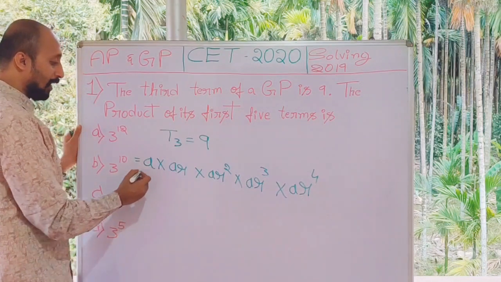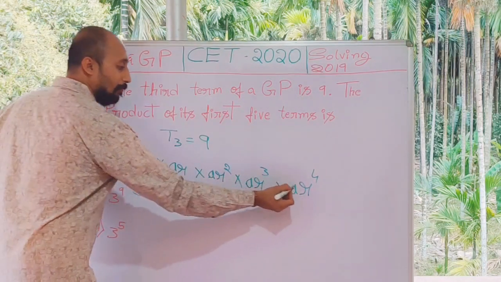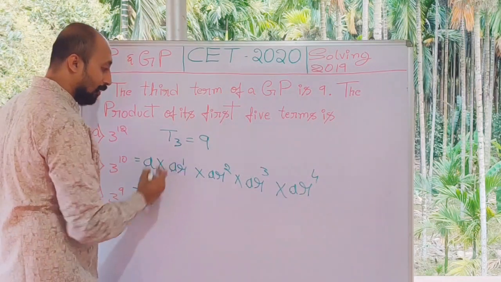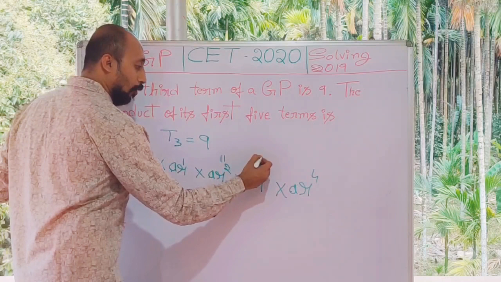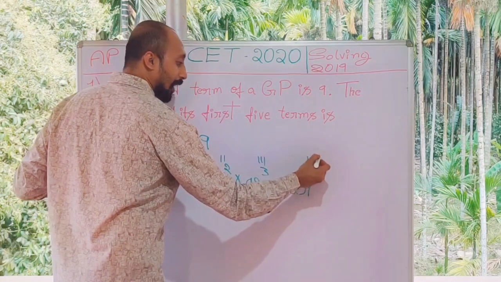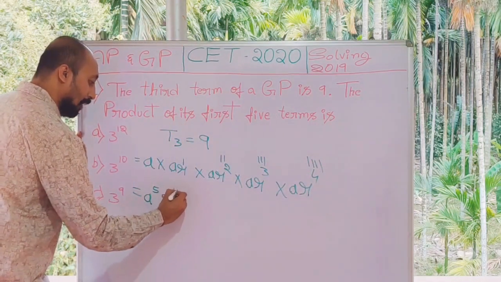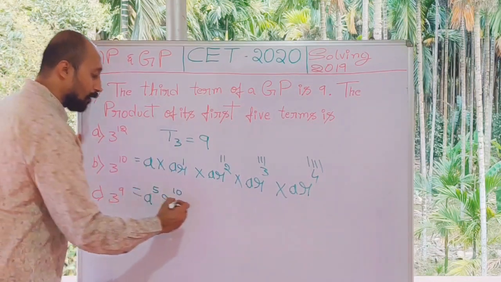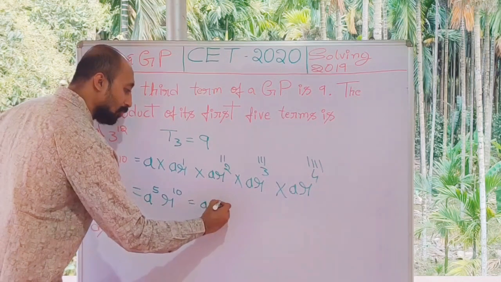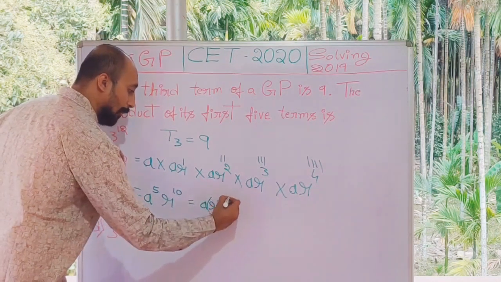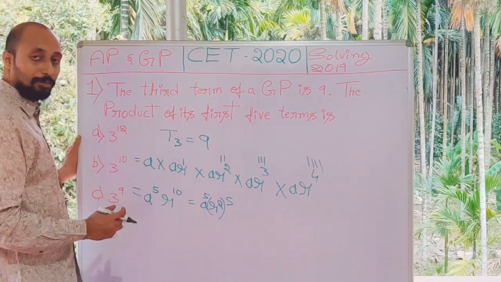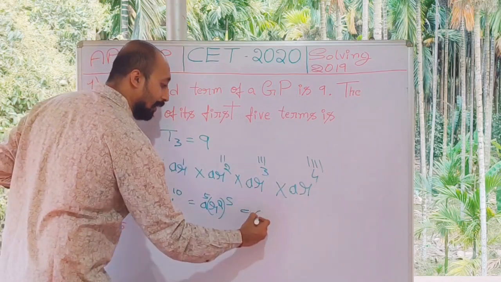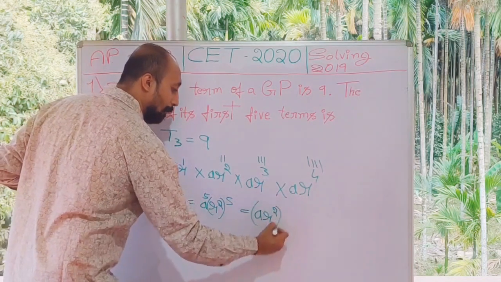Now, how many times does A come? 1, 2, 3, 4 and 5. So A to the power of 5. How many times does R come? 1, 2, 3, 4, 5, 6, 7, 8, 9, 10. So R comes 10 times. If the power is the same, I can put it as a single power. So I will write it as AR square to the power of 5, since R square also has power 5 and A also has power 5. So I can write it as AR square whole to the power of 5.